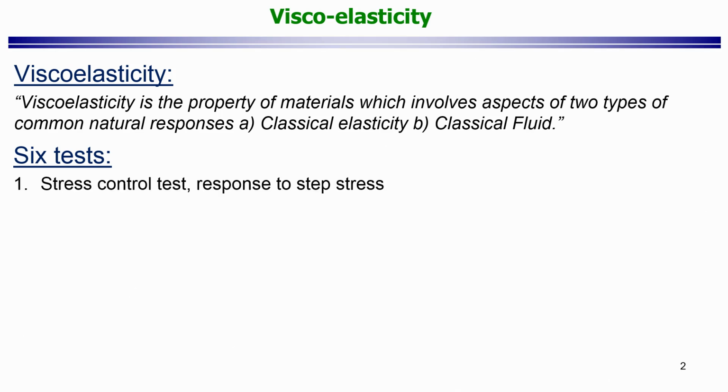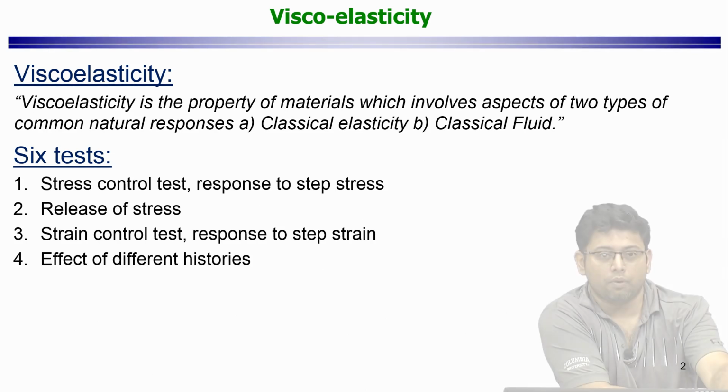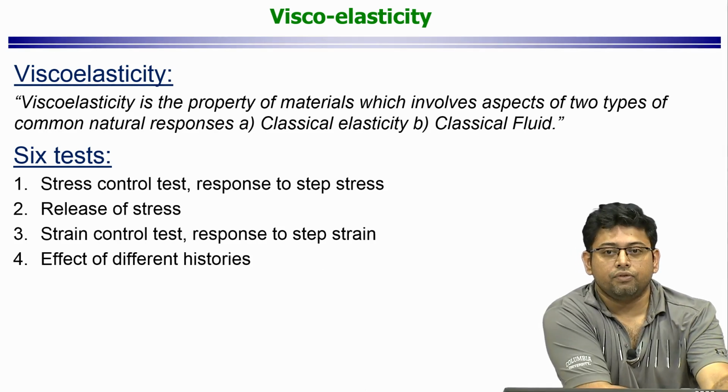The first test is called a stress response test, or a response to step stress. Another one is the release of stress. A third one is a strain control test, or the response to a step strain, and we will discuss each of these in more detail in a moment. The fourth is the effect of different histories.